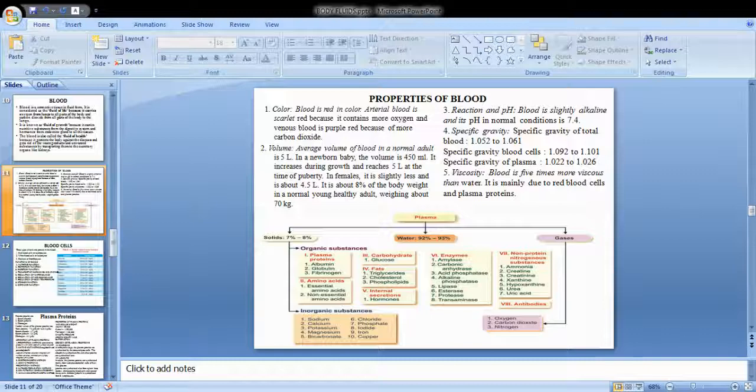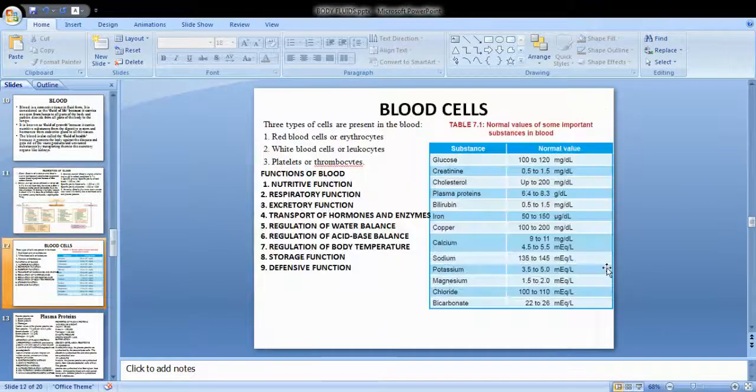So you can see a table here. Can you see the slide? I have changed the slide. Are you able to see the slide? From the table, you can understand the different concentrations of the important substances in the blood. The normal concentration of glucose is 100 to 120 milligram per deciliter.